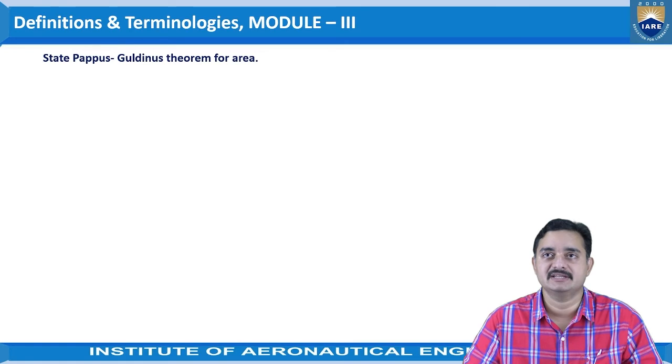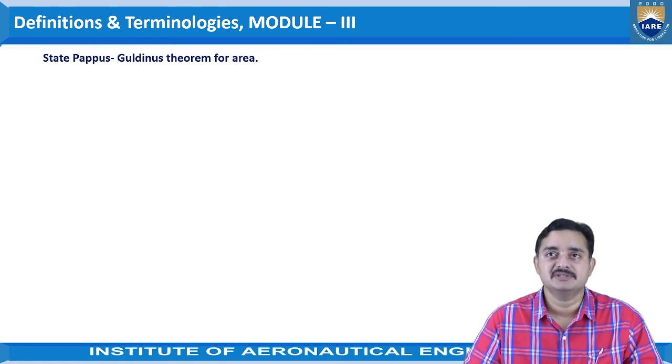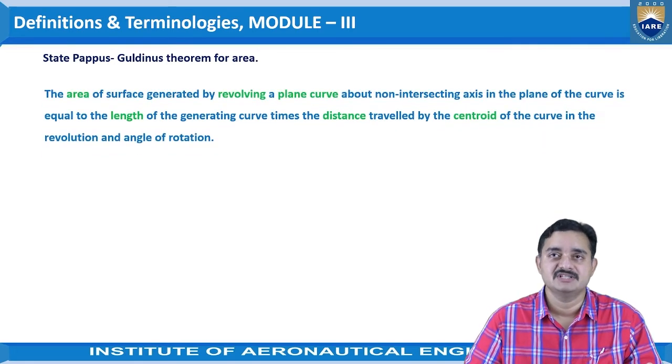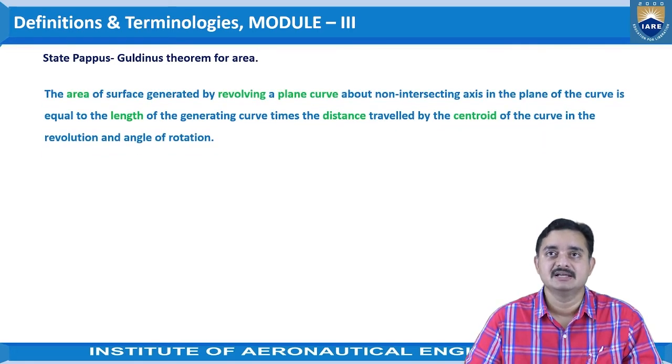So first let us understand this. State Pappus and Guldinus theorem for area. The statement is given like this. The area of surface generated by revolving a plane curve about a non-intersecting axis.